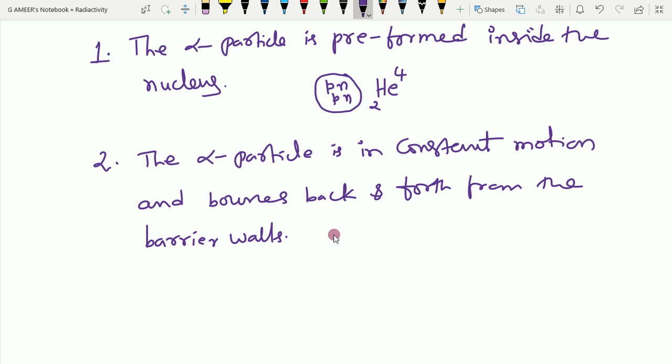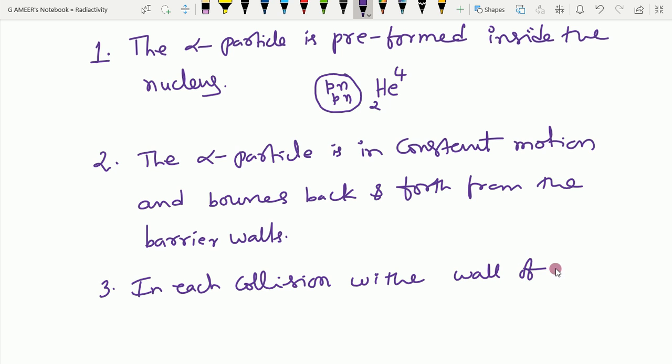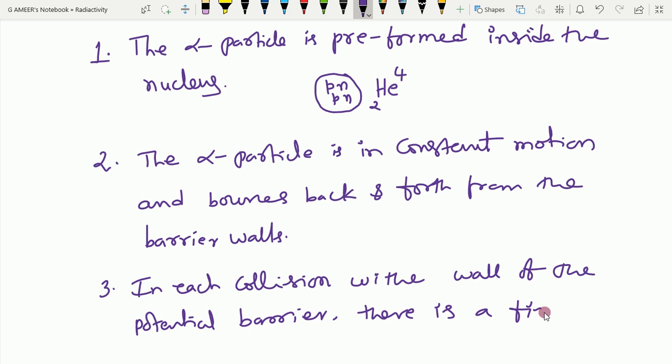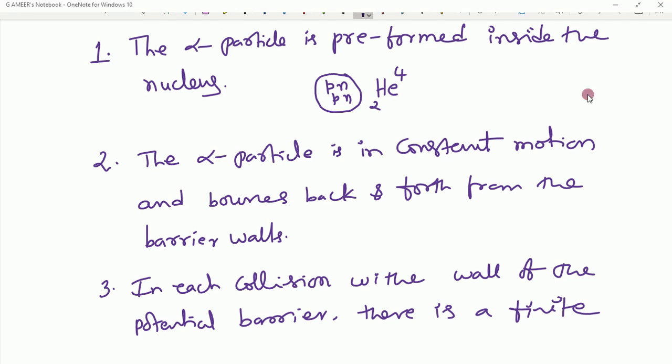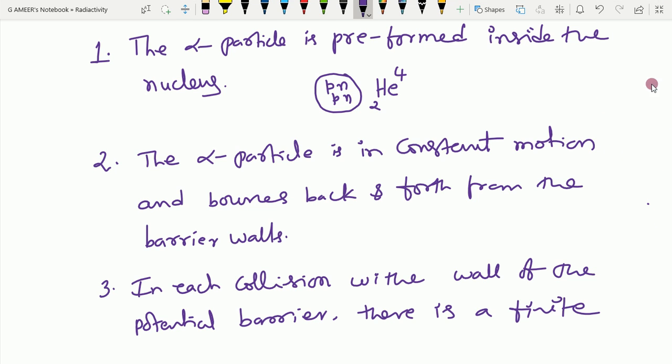In each collision, and this is the third point you can take, in each collision with the walls of the potential barrier, there is a finite probability to come out.